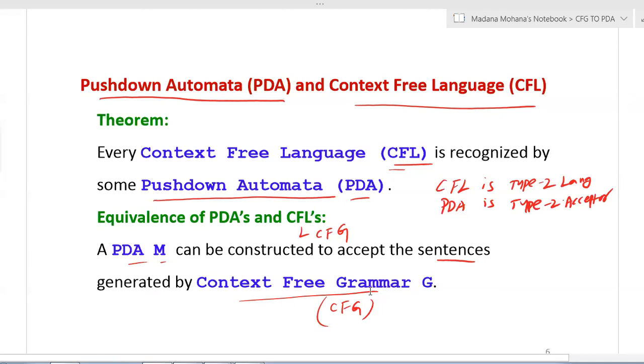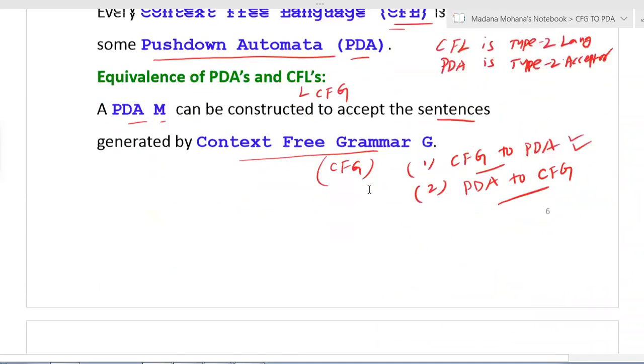According to this theorem, we have two conversions. First, for a given context-free grammar, we can obtain its equivalent pushdown automaton. Second, for any given pushdown automaton, we can construct its equivalent context-free grammar. So in this lecture, we will discuss the first conversion, that is context-free grammar to pushdown automata.